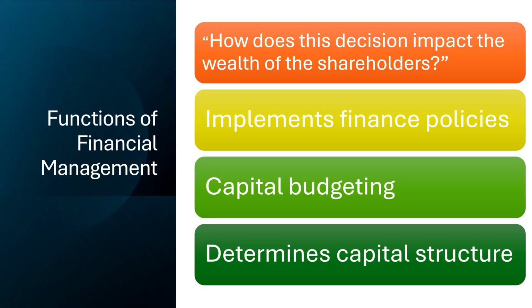The first question we have to ask ourselves before making a financial decision is, how does this decision impact the wealth of the shareholders? Our financial management consists of three core functions: investment decisions, budgeting, and determining capital structure. Investment decisions include what and when we should pursue different projects. Our budgeting decides how those investments are funded, whether it be debt or equity. Our capital structure determines how our profits are handled, whether we redistribute to shareholders or reinvest back in the company for expansion.